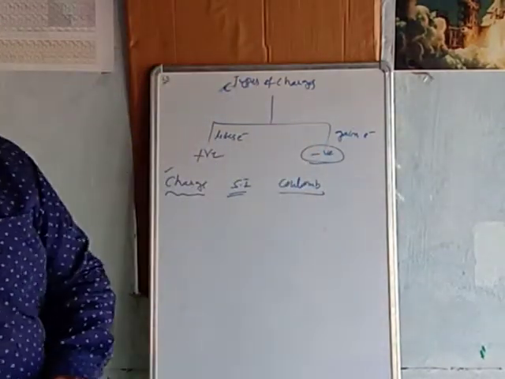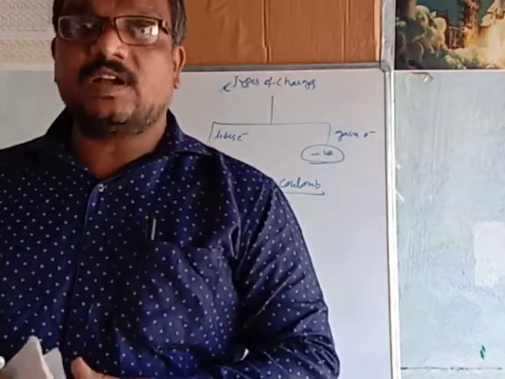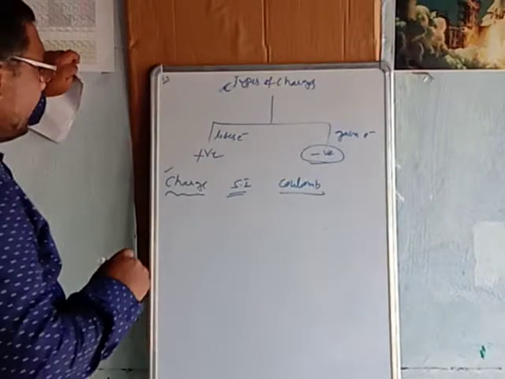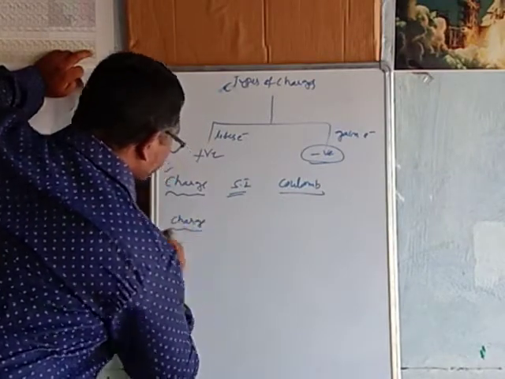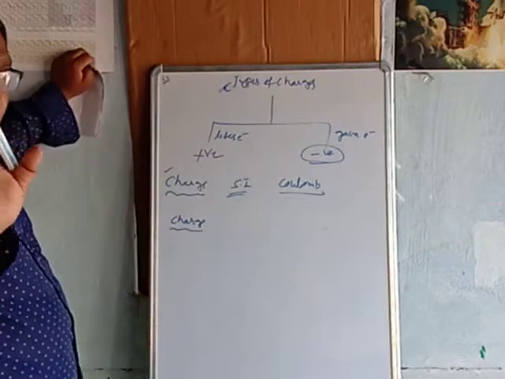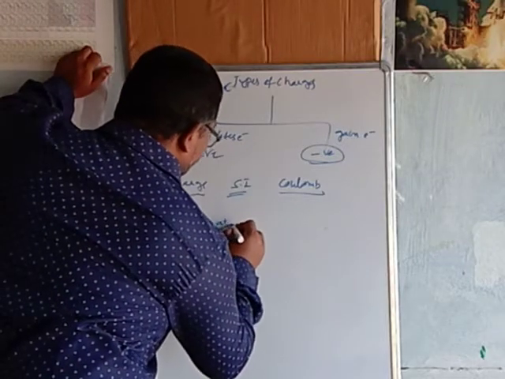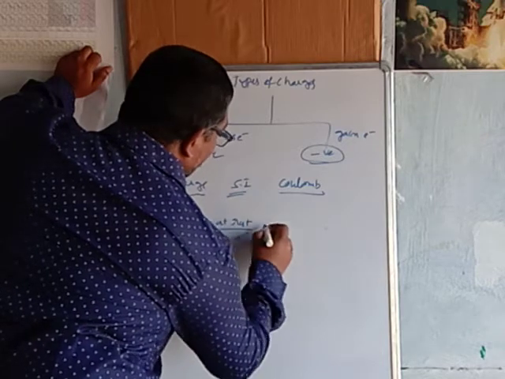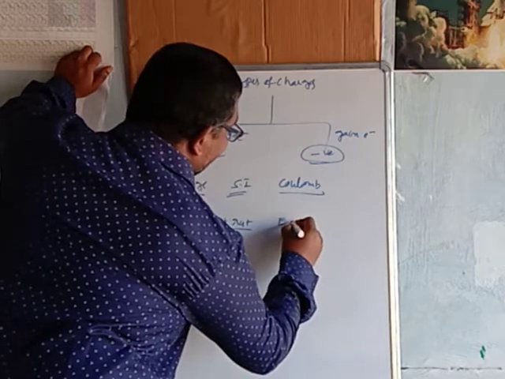Now let us discuss the effects produced by charges. What is the nature of charge? Suppose a body contains some charge and the charge is at rest. When charge is at rest, it produces only an electric field.